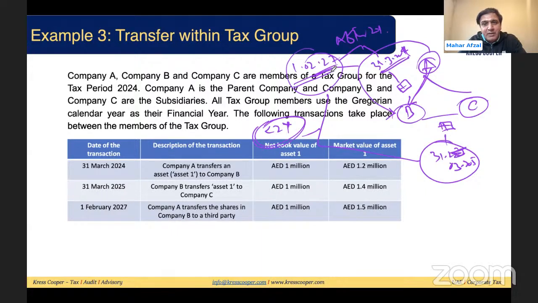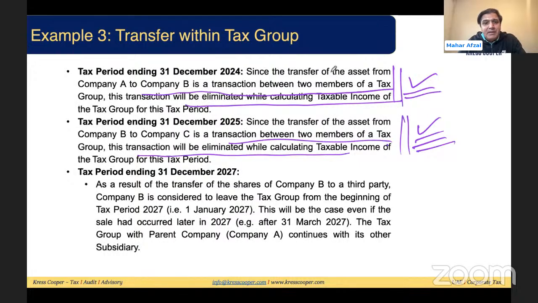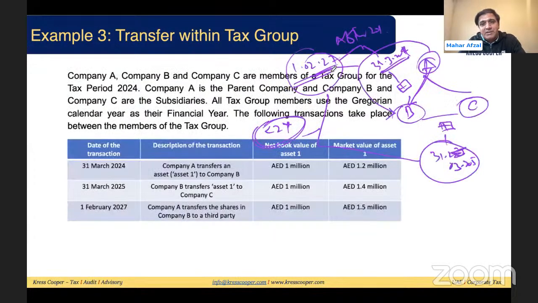A has sold the shares in B. Once A has sold the shares, A is not holding at least 95% shares in B. Conditions are not being met. So B will no longer be part of the tax group from the beginning of the respective tax period. Also, this transaction has occurred when B has transferred the asset to C on 31st March 2025, and then this shareholding has been sold within two years. Basically, B has left the tax group within 2 years from the date of the transfer of the asset.